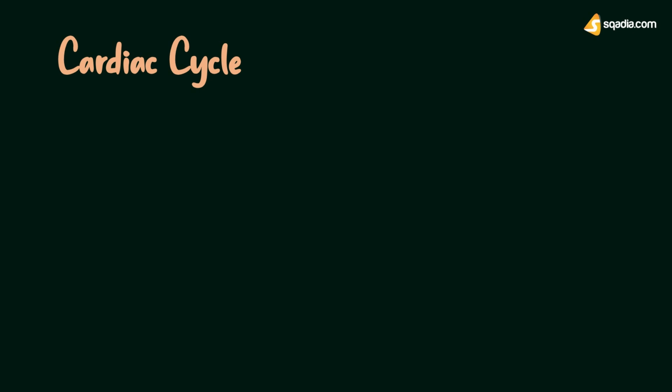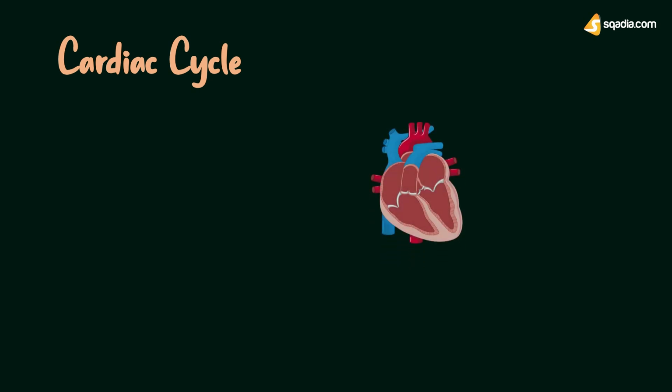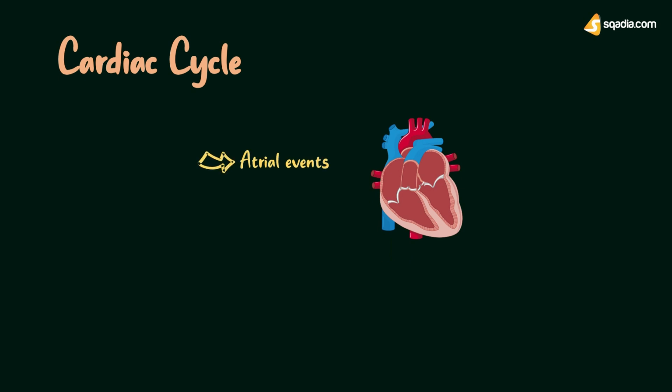Now let's try to understand the cardiac cycle in detail. We know that the cardiac cycle is a series of cardiac events. These events can be divided into two categories. The first one is atrial events, in which the atria of the heart are involved. And the second one is ventricular events, in which the ventricles of the heart are involved.